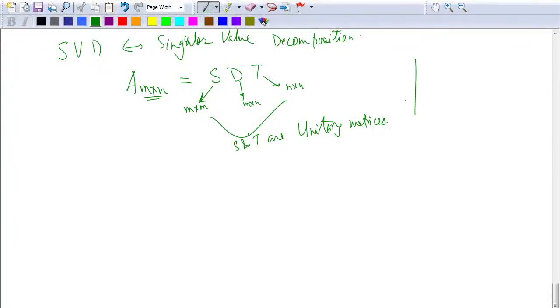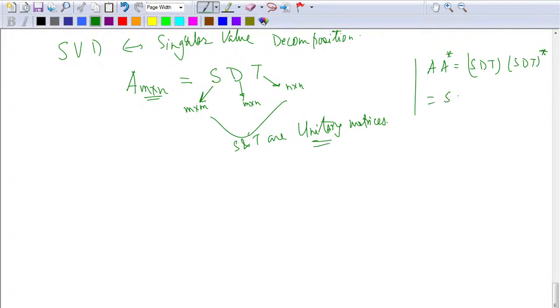If you look at the proof, basically I am using here, so if A is this, let me compute what is A times A transpose. A times A transpose will be SDT times SDT transpose, or let me write a star here because I am saying unitary here, so A star.